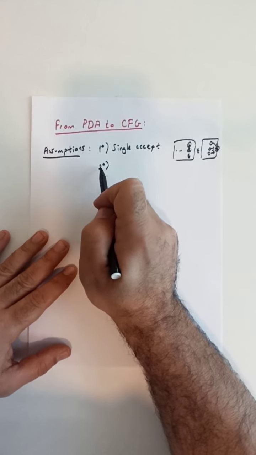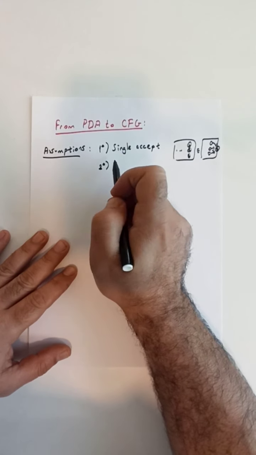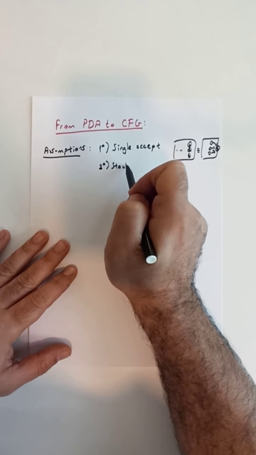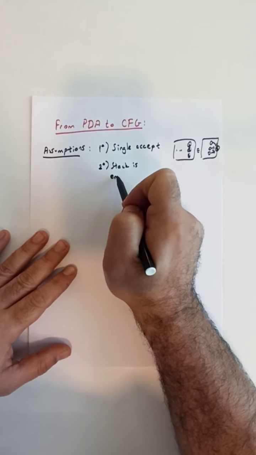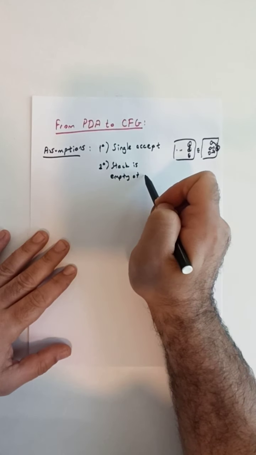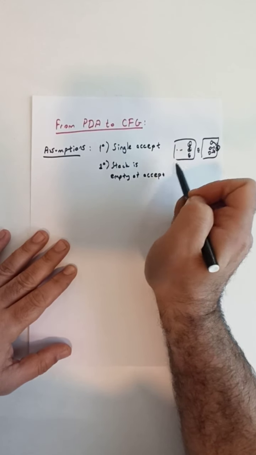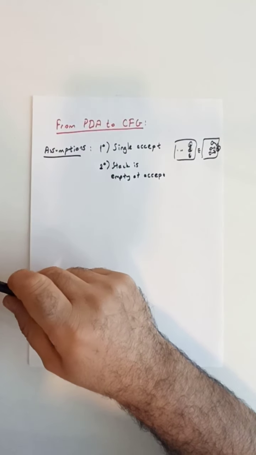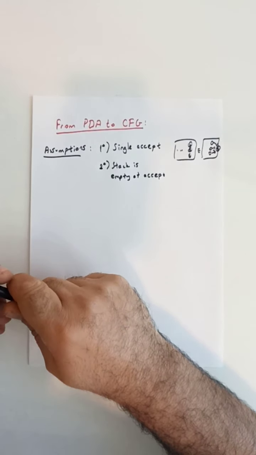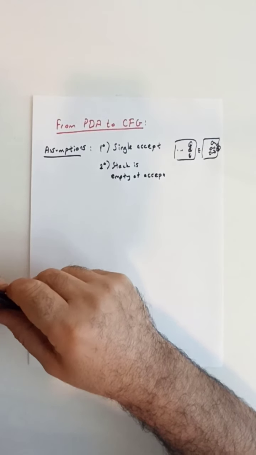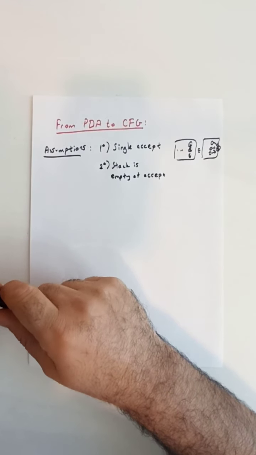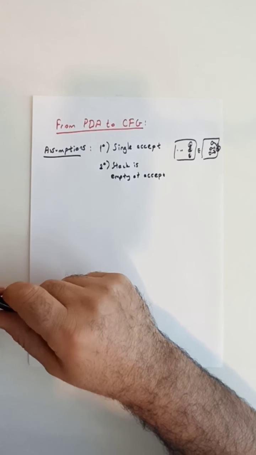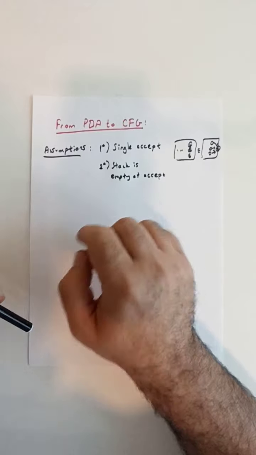Secondly, we can again safely make a second assumption, that the stack is empty at accept. So basically, assuming we have a single accepting state, we can also assume that the stack is completely empty at the accepting state. Imagine that some PDA doesn't satisfy this requirement. We can again easily convert such a PDA into an equivalent PDA that satisfies it.